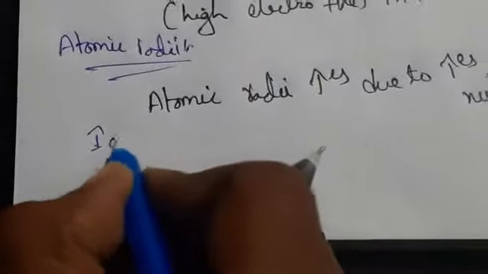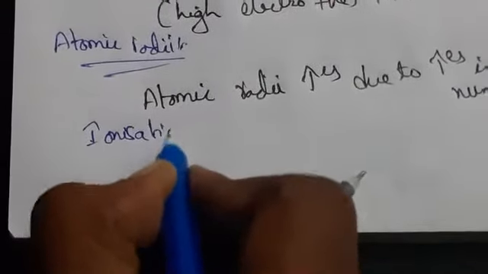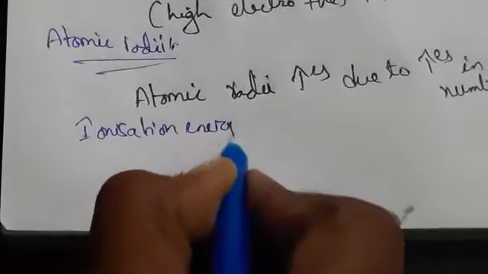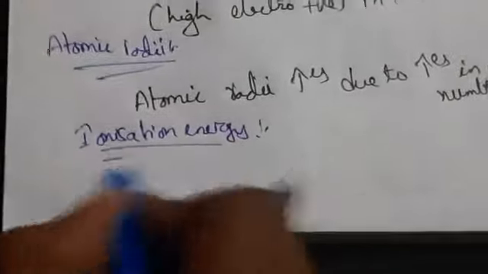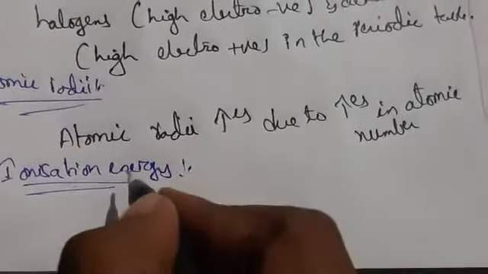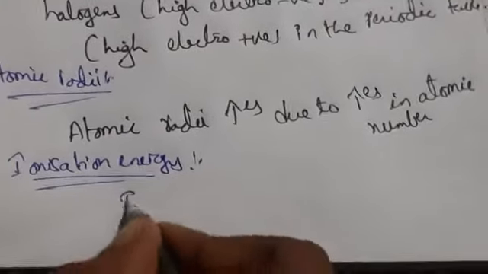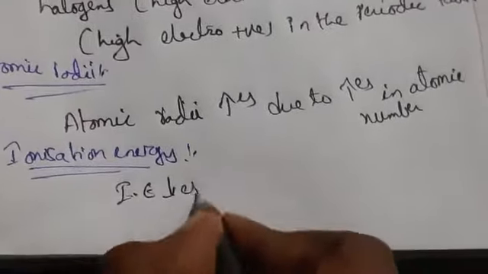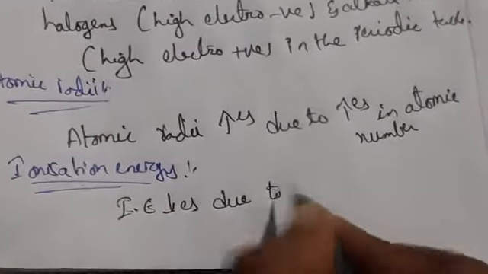Coming to ionization energy here. The ionization energy decreases down the group. It decreases due to increase in size.